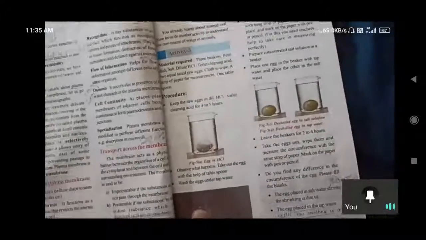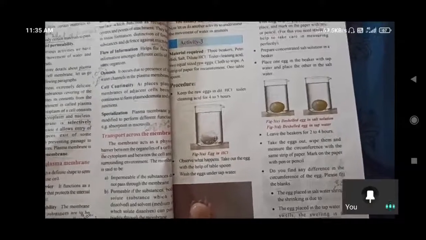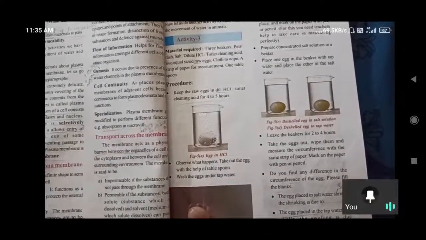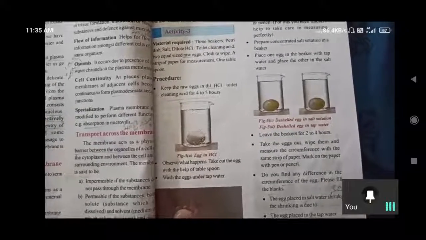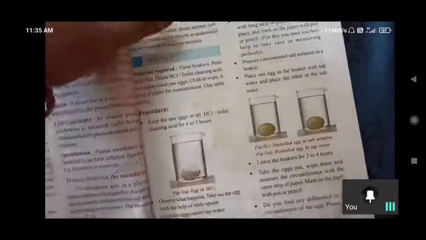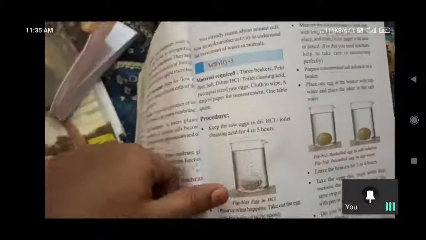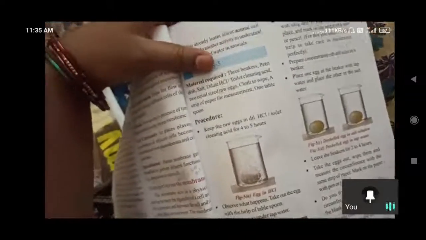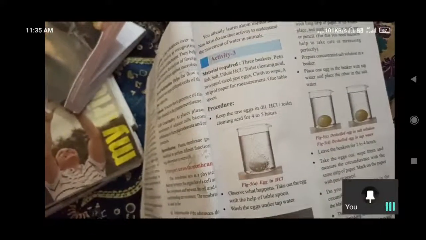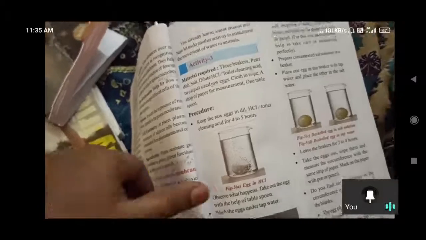And next one is activity 3. They have given 3 beakers, a petri dish, salt and diluted HCl, toilet cleaning acid, 2 equal sized raw eggs, a cloth to wipe, and a strip of paper for measurement. And 1 tablespoon we needed.